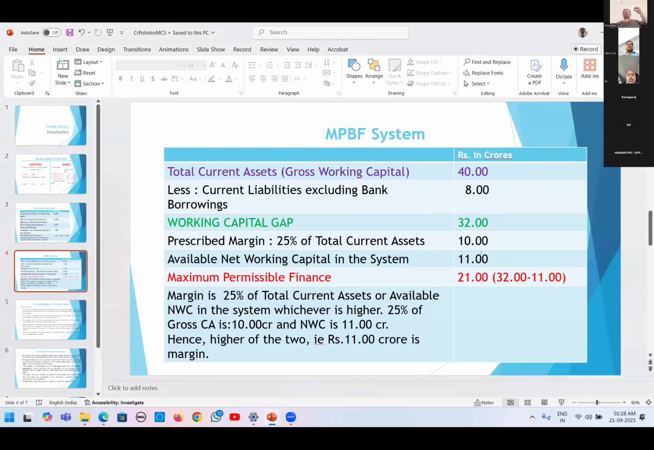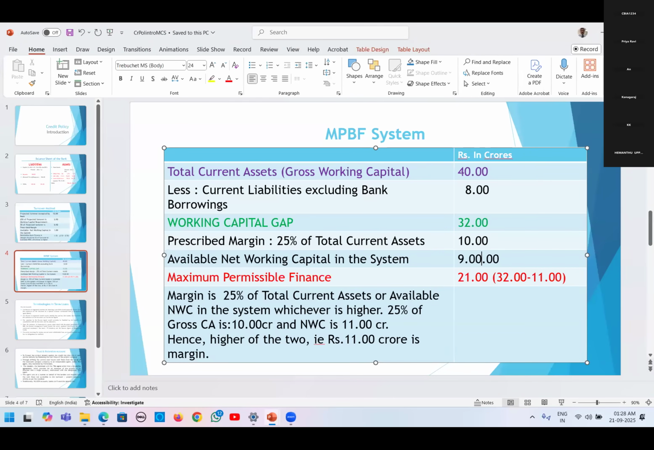Suppose, as in the earlier example, instead of 11 crores, here it is only 9 crores. In this case, what happens? Margin is 25% of the gross working capital, that is 10. So 32 minus 10, it is 22. This comes as your maximum permissible bank finance. Okay. So here margin is 25% of current assets or available net working capital in the system, whichever is higher, that is the margin. Okay.